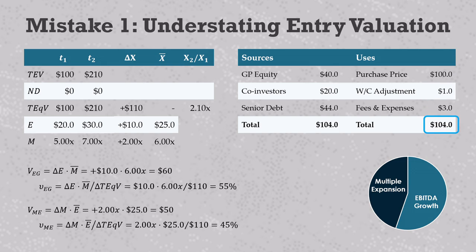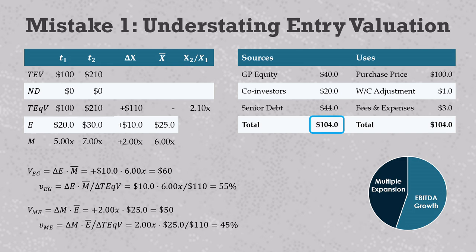I think that is a little easier to comprehend over on the left side. This is all the equity and debt capital that was used to fund the transaction, and if you were to look at the company's cap table and balance sheet on the first day of its holding period, it should look almost identical to this. $104 million is the correct entry valuation starting point for a value creation analysis because it is what the buyers own on the first day of a hold.